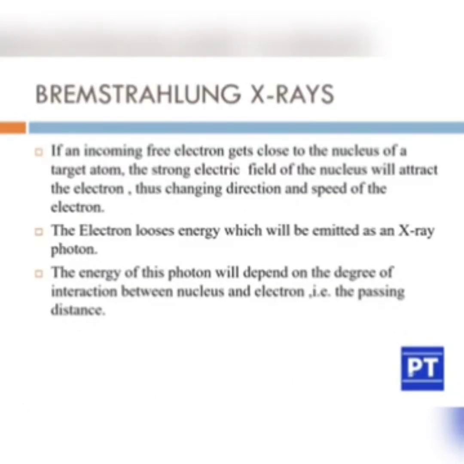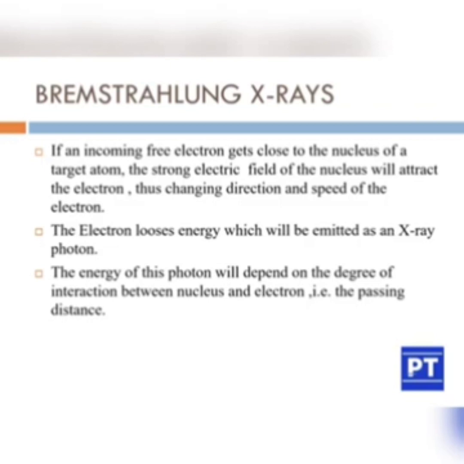Bremsstrahlung X-rays. When an incoming free electron gets close to the nucleus of the target atom. Tungsten is the target atom. It has a nucleus as well as the K shell. When this electron from the filament comes towards the anode, that means the target atom, the strong electric field of the nucleus will attract this electron, thus changing the direction and the speed of the electron.